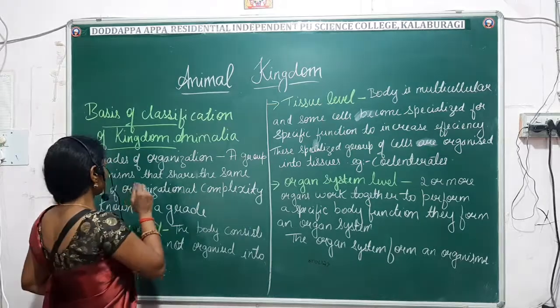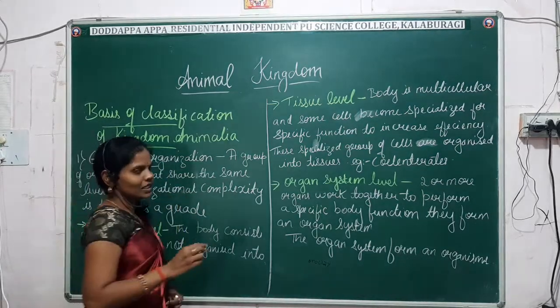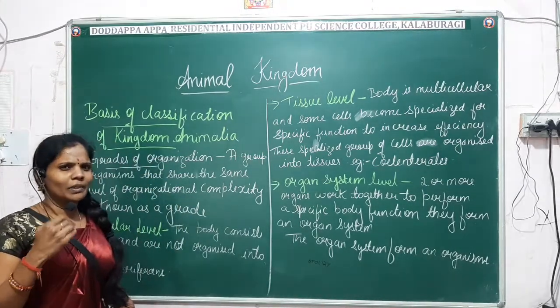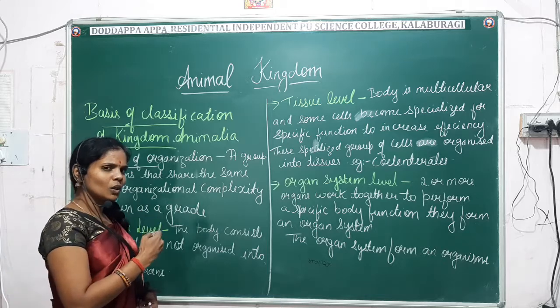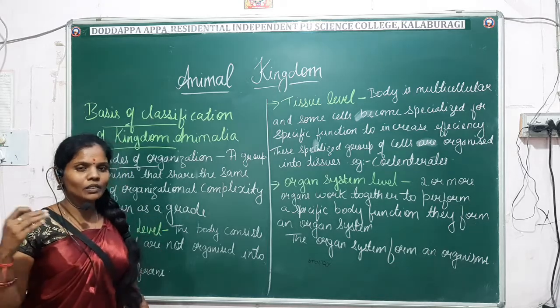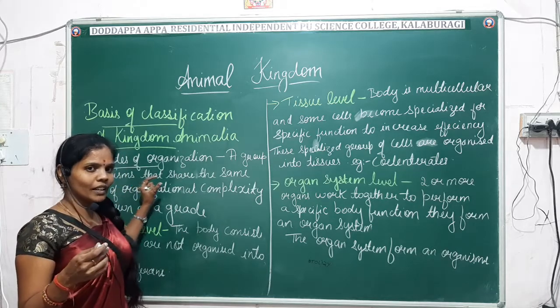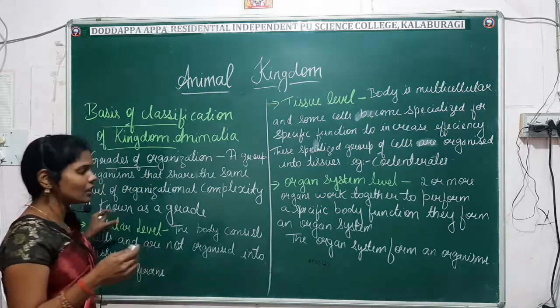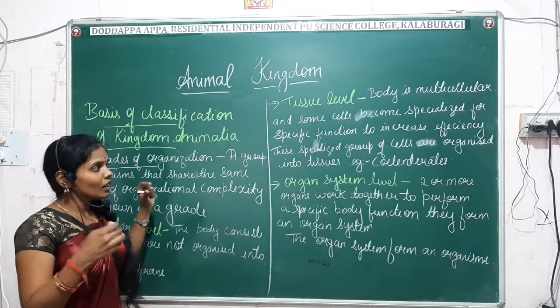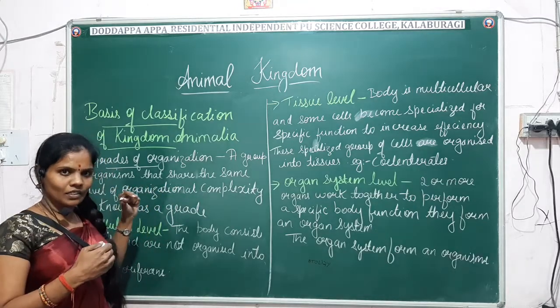Right. So first comes the grade of organization. What do you mean by grade of organization? From the lower animals to the higher animals, they have different complexity. In the grade of organization, we see which organisms come in which grade, neatly organized.